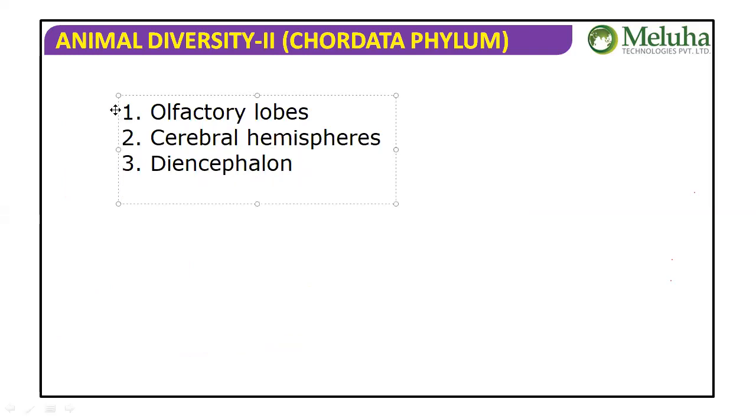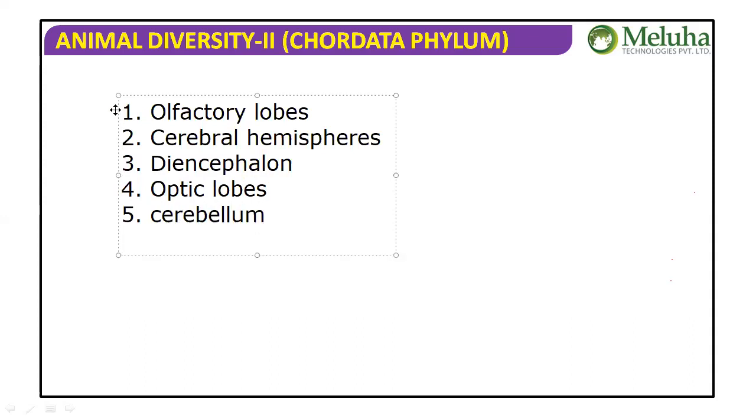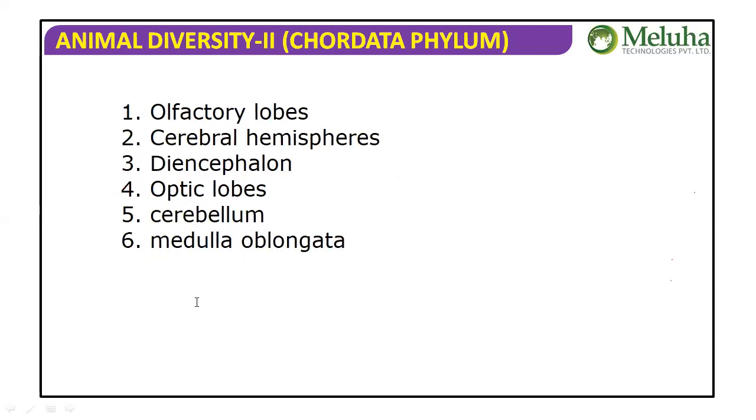Then optic lobes, then cerebellum and medulla oblongata. Olfactory lobe, cerebral hemispheres, diencephalon, optic lobes, cerebellum, medulla oblongata.